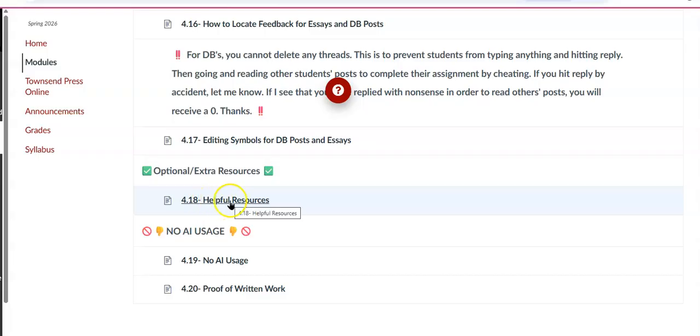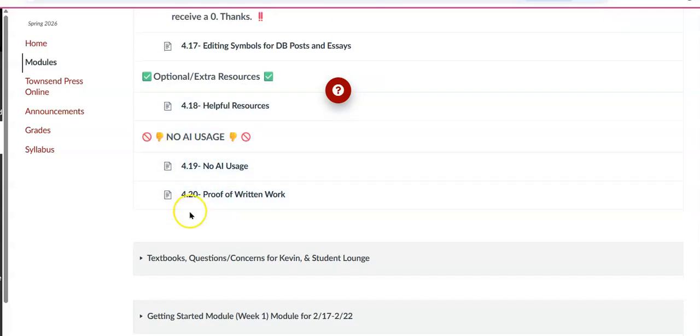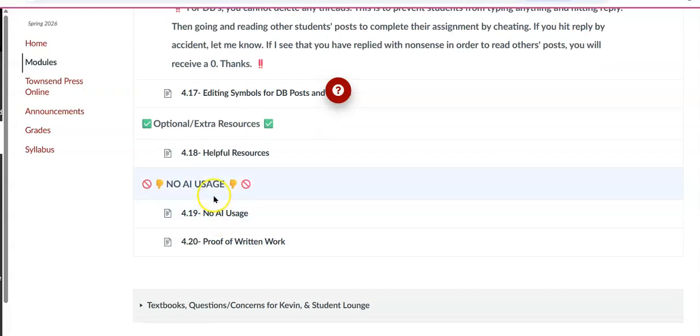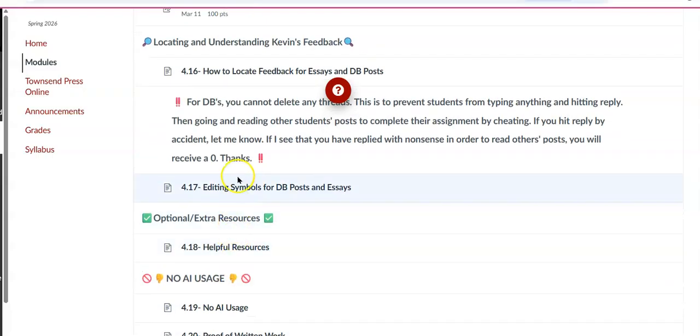I give you some extra hints. A lot of those come from your online textbook that's free, but I do have some videos. And then make sure you read over this AI usage. You should have done that already. Make sure you read it over. 25% mixed AI is okay. I'm not going to go over it. Look over it. There's a video within it. And then proof of written work. So look those over before you submit anything.